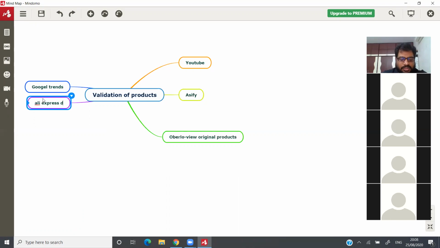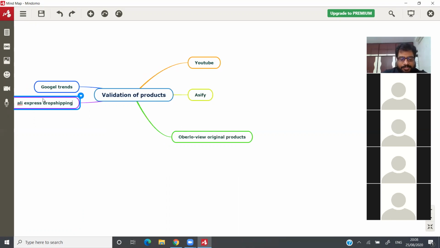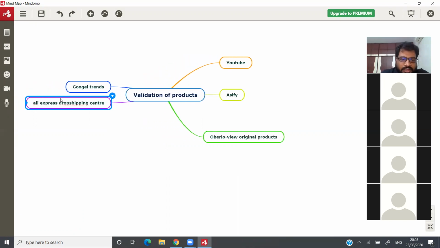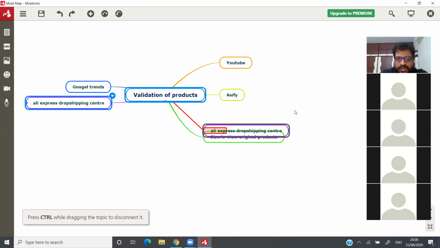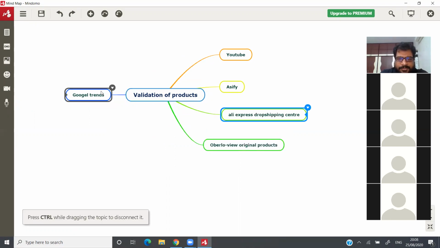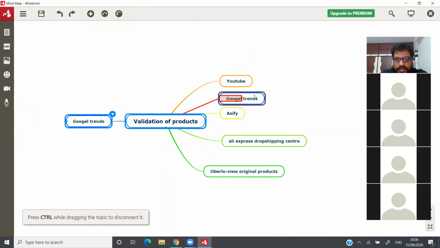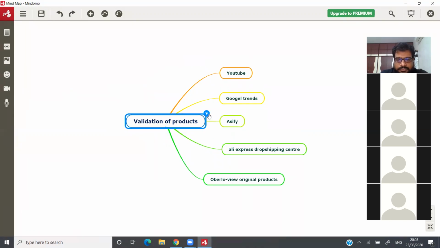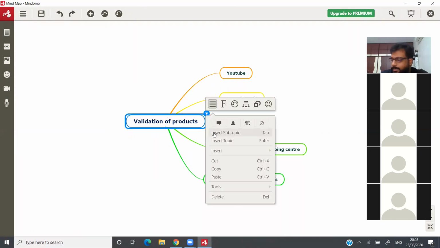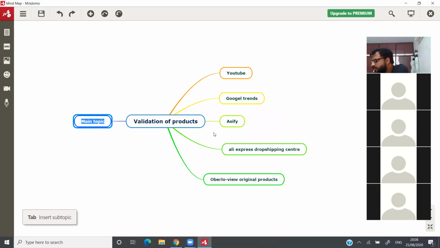AliExpress Dropshipping Center. It is almost like ASIFI tool, guys, but it gives you much better details. It's also a free tool that you can use. Let me see what other tools are available.